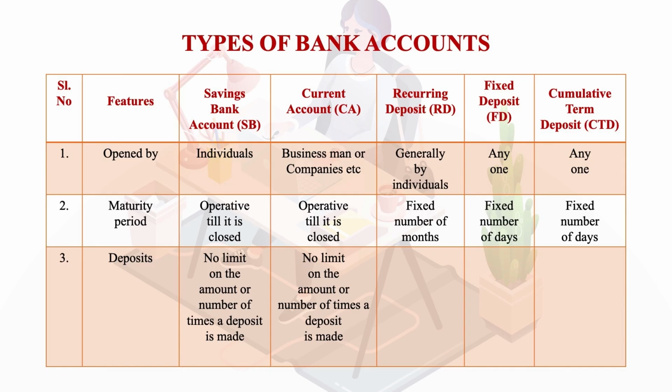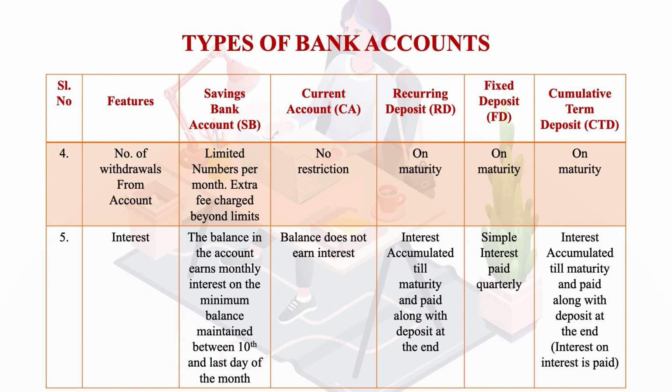Now, the next feature related to the different kinds of accounts is the number of withdrawals from the account. Talking about the savings account, there is a limited number per month, so an extra fee will be charged if it is beyond that particular limit. For the current account, there is no restriction. For the other three, withdrawal is on maturity.